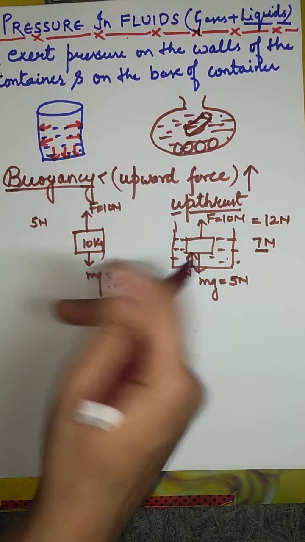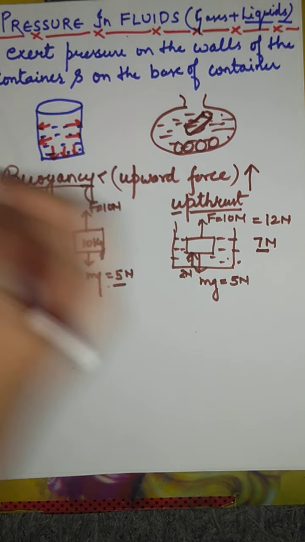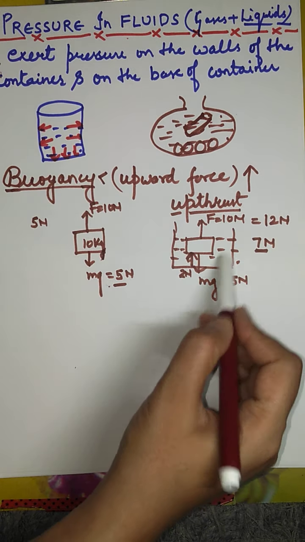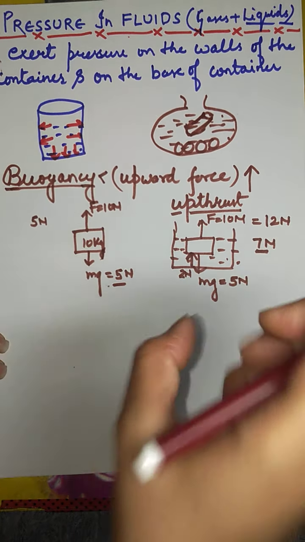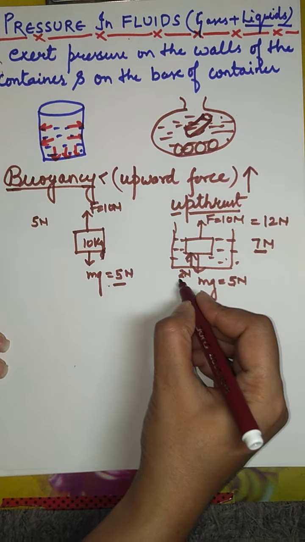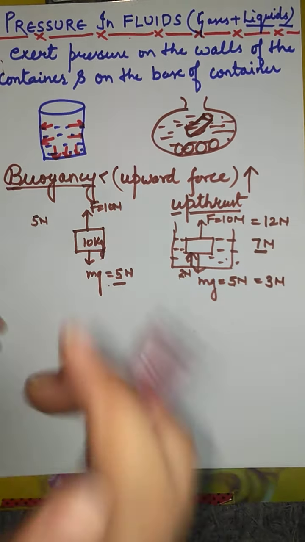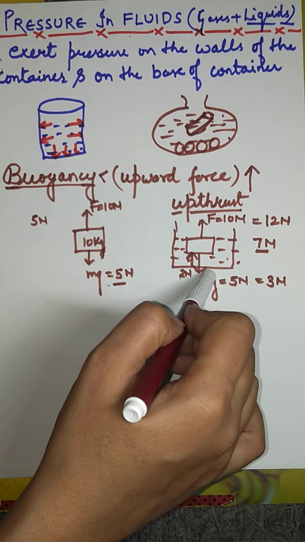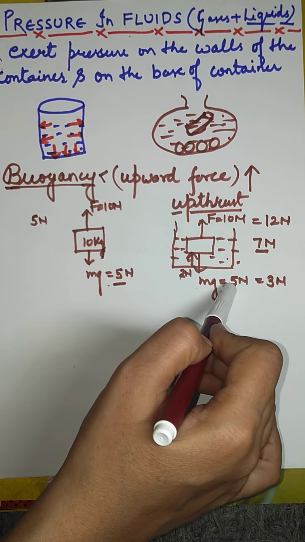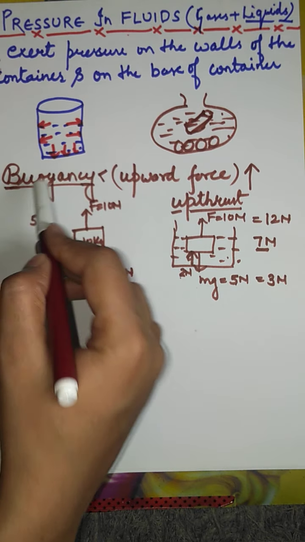I hope you have understood. So this is called the apparent loss in the weight of the object. The apparent loss in weight happens because how much weight are we taking up? 5 minus 2, only 3 Newton of weight we are taking upward with the same force. So in this case the weight of the object appears somewhat lesser than the original weight. Clear? So let's move on.